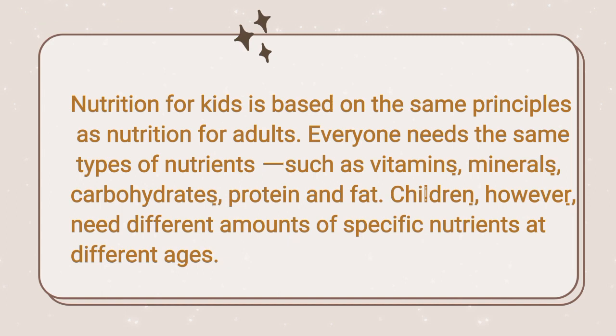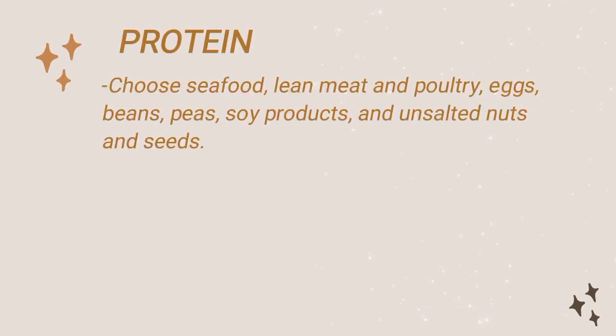Nutrition for kids is based on the same principles as nutrition for adults. Everyone needs the same types of nutrients, such as vitamins, minerals, carbohydrates, protein, and fat. Children, however, need different amounts of specific nutrients at different ages. And here is the list of nutrient-dense food. The first one here is protein.